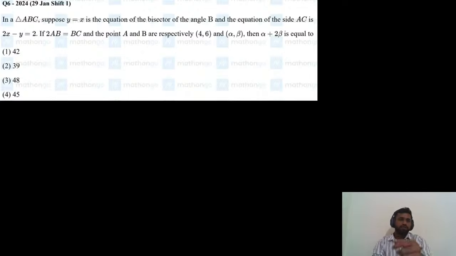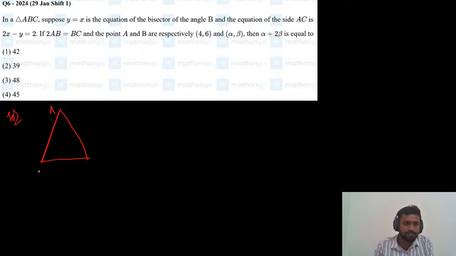So once again, read the question. Triangle ABC, y equals x is the equation of the bisector of angle B. So draw the diagram here. This is triangle ABC. Point A is given as (4, 6), and y equals x is the angle bisector of B.